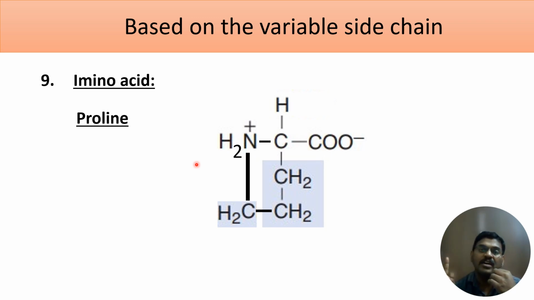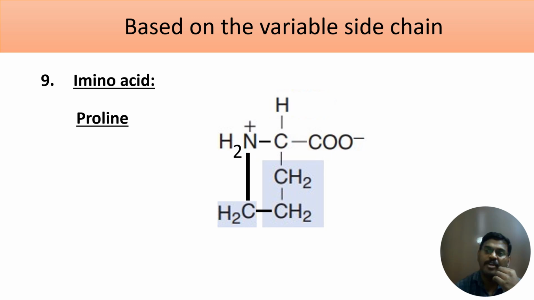Which are the sulfur containing amino acids? Cysteine, methionine. Which are the acidic amino acids? Aspartic acid, glutamic acid, and the corresponding amides, asparagine, glutamine. Which are the basic amino acids? Histidine, lysine, arginine. And which are the aromatic amino acids? Phenylalanine, tyrosine, we had included. Tryptophan, histidine we have already included. And finally, which is the imino acid? That is proline. So these are the 20 standard amino acids we had seen in the first classification, that is classification based on the variable side chain.